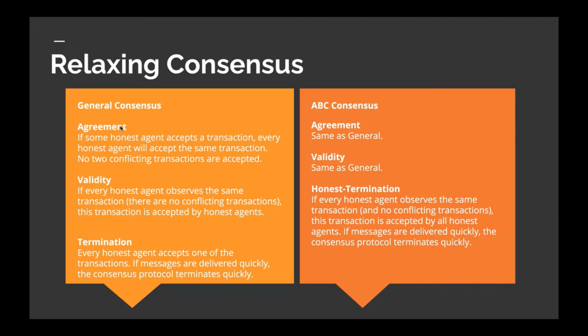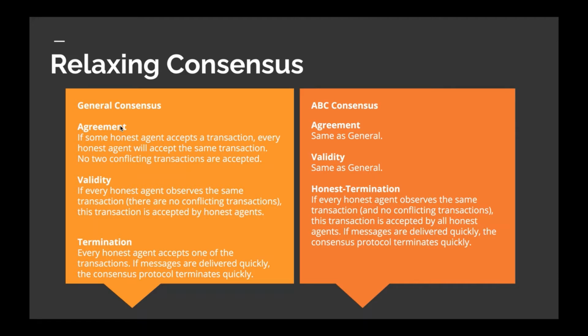The second thing is the validity of a transaction. This basically just means that if every honest agent observes the same transaction, then that transaction is valid. The final thing is the termination property, which basically just says that every agent will accept one of the transactions. And this means that if the messages are delivered quickly, then the protocol finishes quickly.